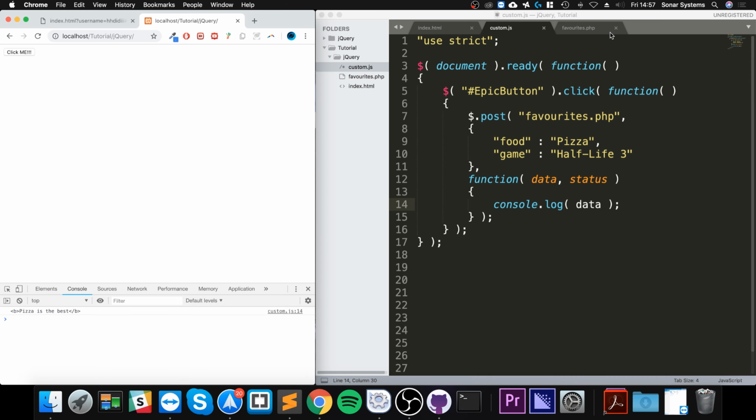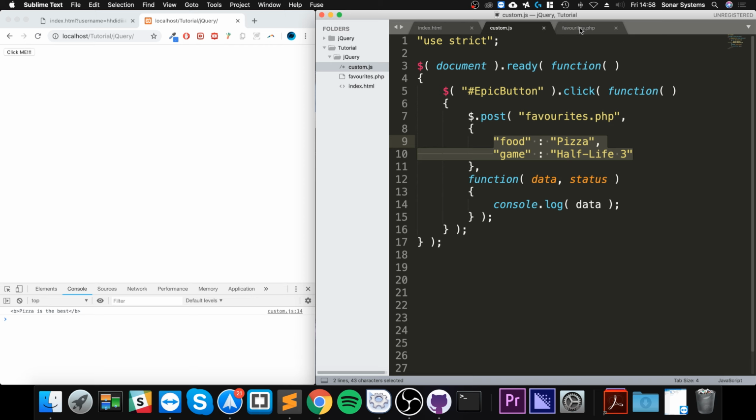So it says pizza is the best. That's what it's returned. Now you're thinking, how do we even know that this content has been successfully transmitted over to the favorites.php file? And there's actually a really cool way of doing that, and we can check that like so.